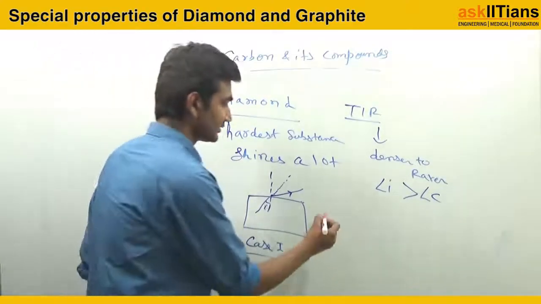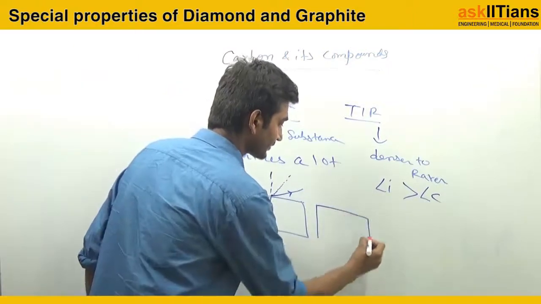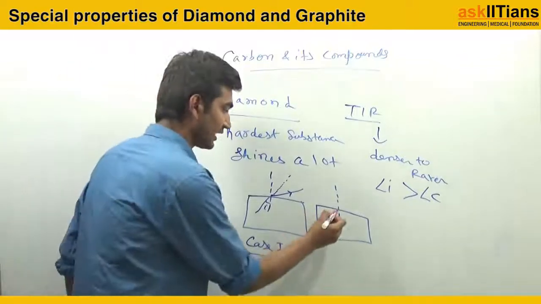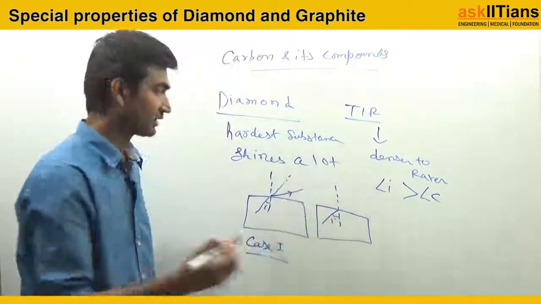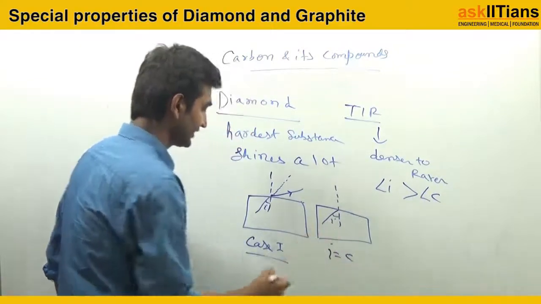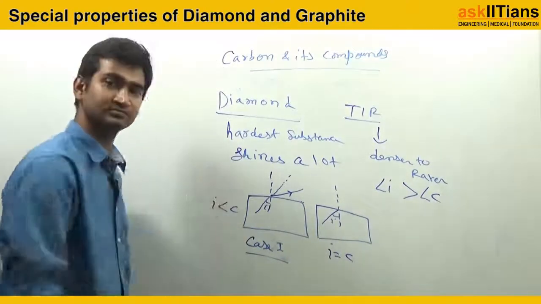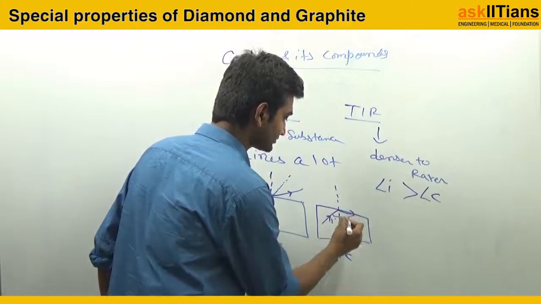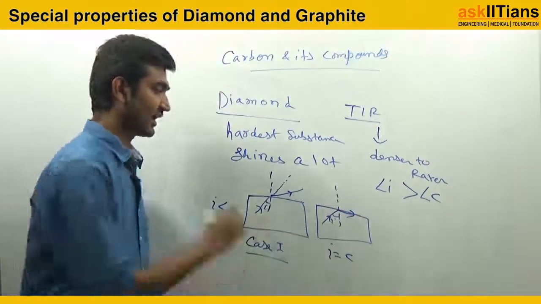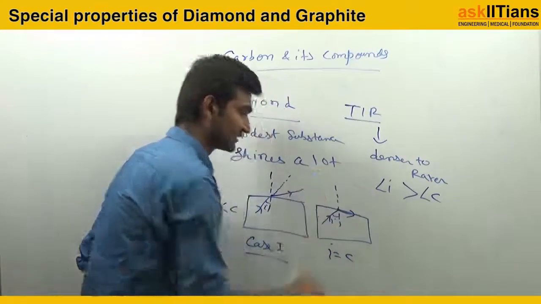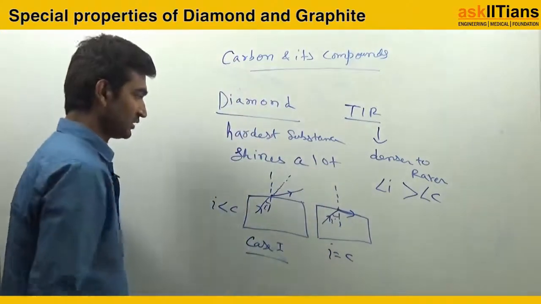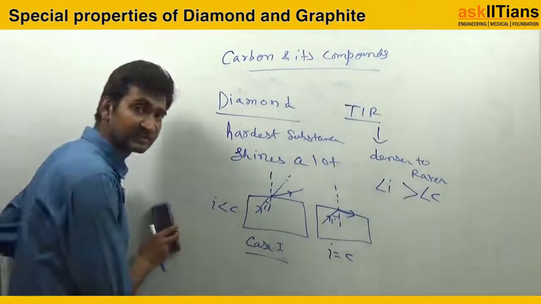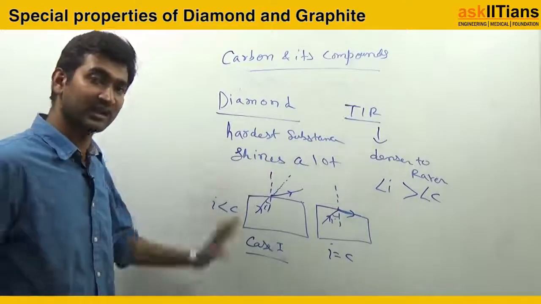Next thing is, when you have a light and its angle of incidence is equal to the critical angle, here I equals C, whereas here I was less than C, okay? So this will go like this at the edge of the glass slab. Now what comes the third case? In the third case, my angle I will be greater than my critical angle.